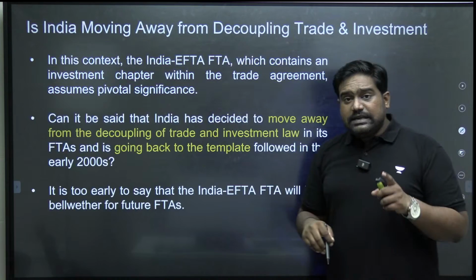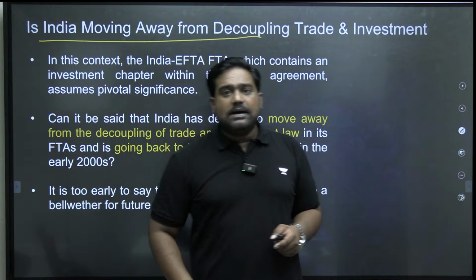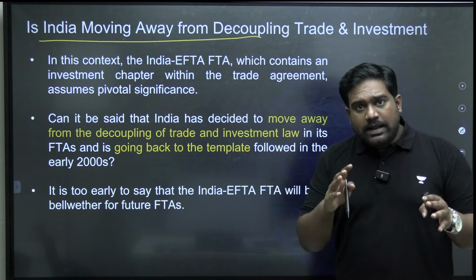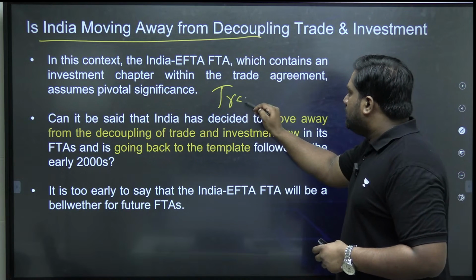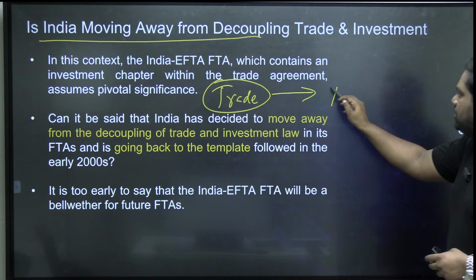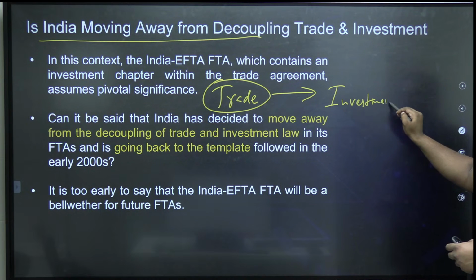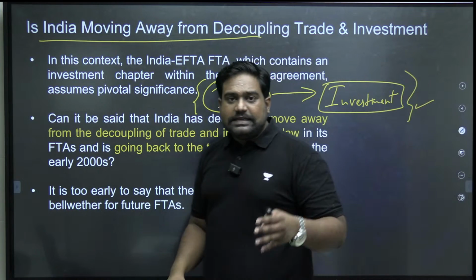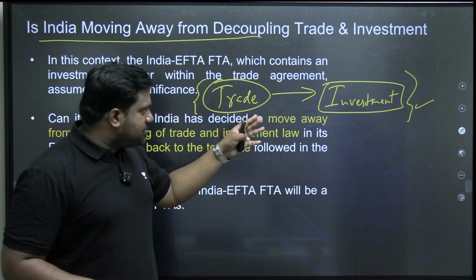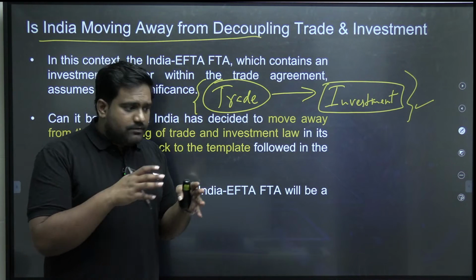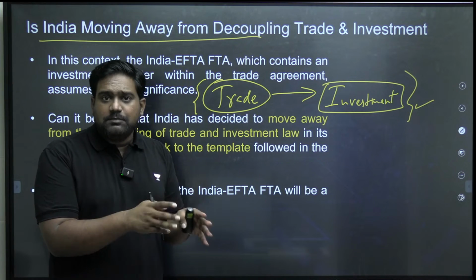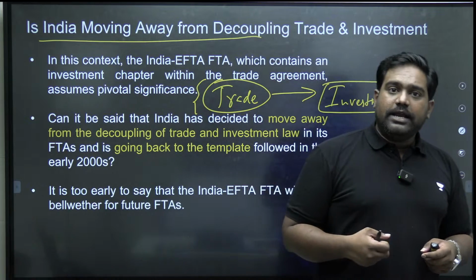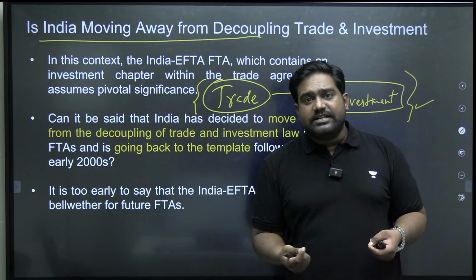This has been the current approach, the 2.0 approach of India, where we have decoupled trade and investment. But interestingly, if you look at the TEPA that we have signed, the India-EFTA TEPA, there is no decoupling which has been done. It is one comprehensive treaty where we have used trade as a leverage to place a legal obligation on EFTA countries to provide investment to India. We have promised great market access to EFTA countries, and we have pushed them to legally invest. It's a commitment on them to bring $100 billion into India. So that is a leverage, the trade advantages we have, right? Plus, we will also get better market access that can increase our exports.